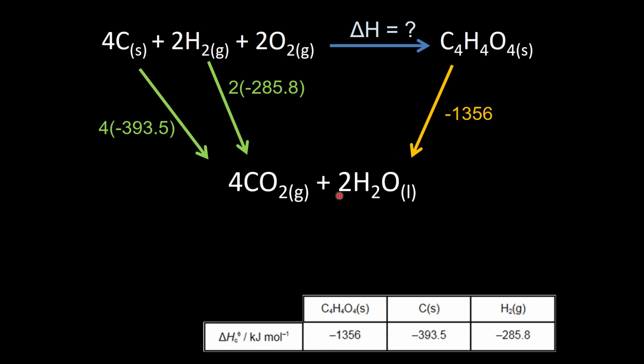So how much heat energy would be taken in when CO2 and H2O turn back into maleic acid? And the answer is, well, however much was released, it's going to be that same amount taken back in. So the delta H for our problem here, 4 CO2 plus 2 H2O makes C4H4O4, is going to be plus 1356. We're just going in the opposite direction to what the arrow represents. It's combustion, it's exothermic, so uncombustion, if such a thing existed, is going to be endothermic by exactly the same quantity.